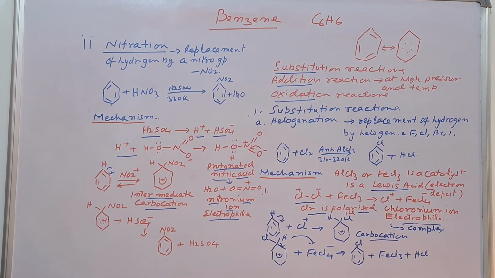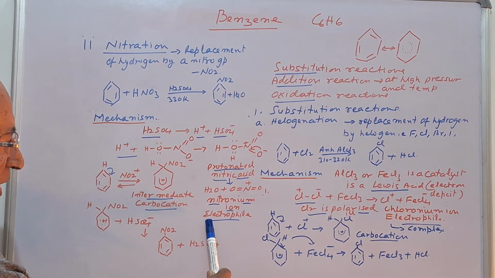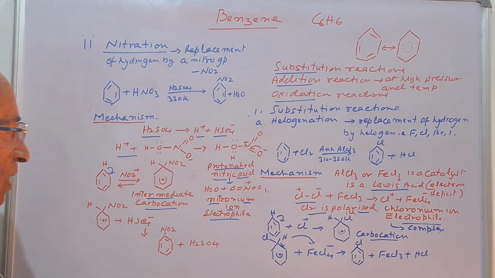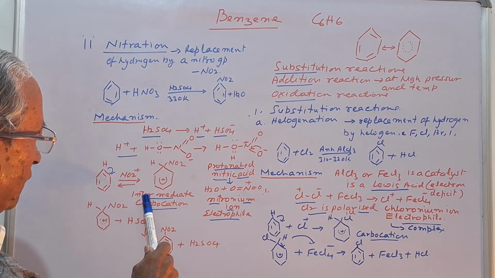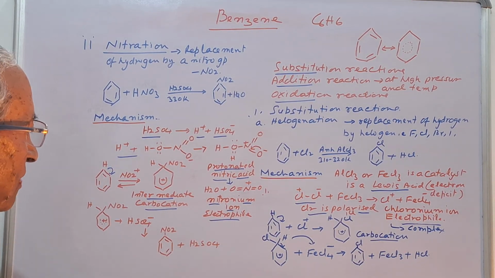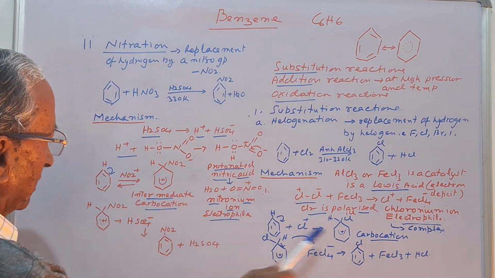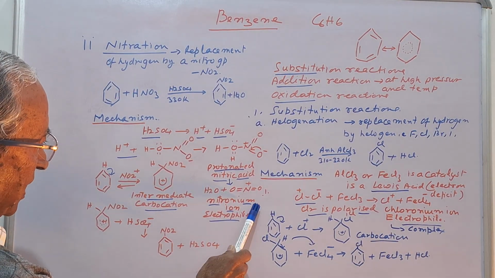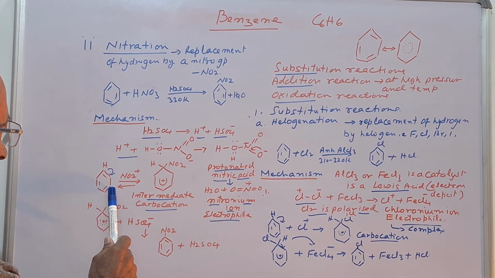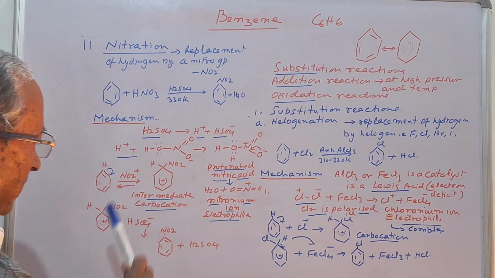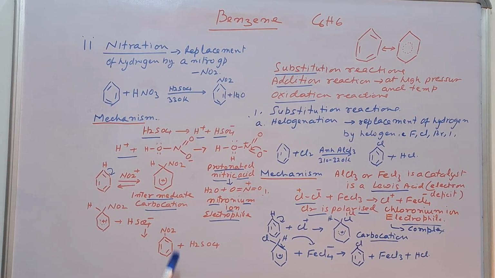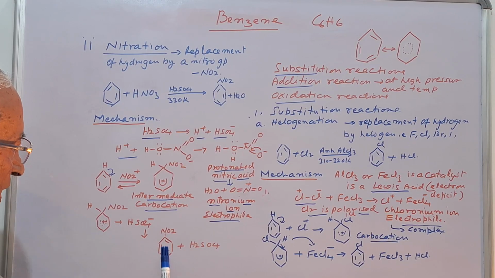So the point is that in the substitution reactions, the electrophile is very important. This electrophile reacts with benzene to form an intermediate carbocation. So this electrophile, that is the nitronium ion, reacts with benzene, breaking the alternate double bonds to form the intermediate carbocation. And this intermediate carbocation again gives out the proton to form sulfuric acid, and nitrobenzene is formed.